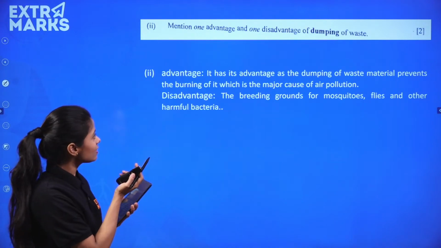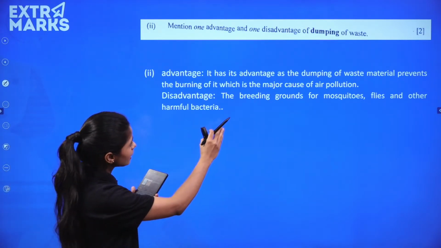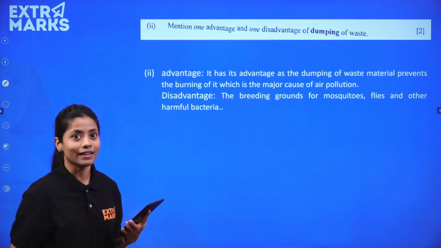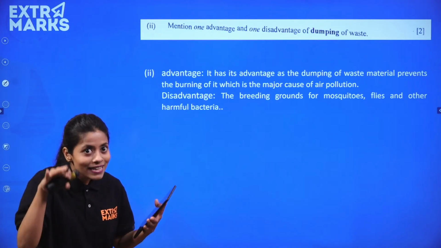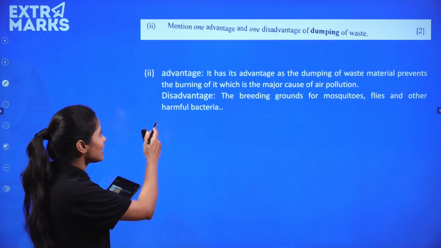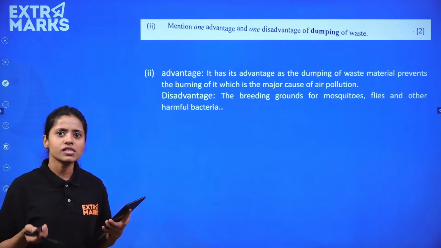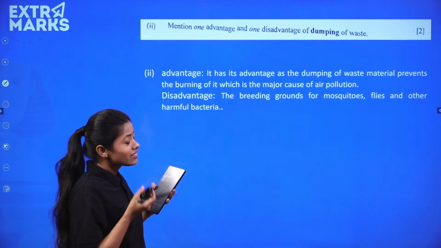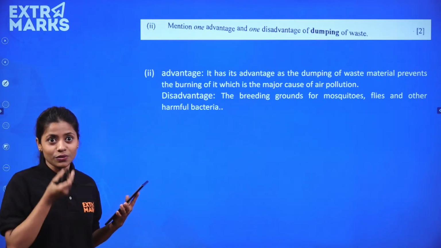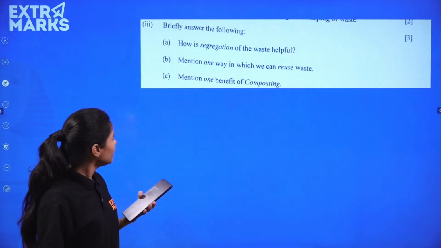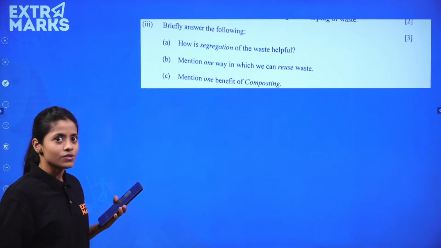So what are the advantages? Obviously, dumping of the waste sometimes prevents it from burning, right? When you don't burn it, less pollution is there, right? So that is the advantage. And disadvantages, obviously, it is a breeding ground for mosquitoes, flies. It creates bad odor as well, which smells bad when you just openly dump anything anywhere, right? So all these were the disadvantages.